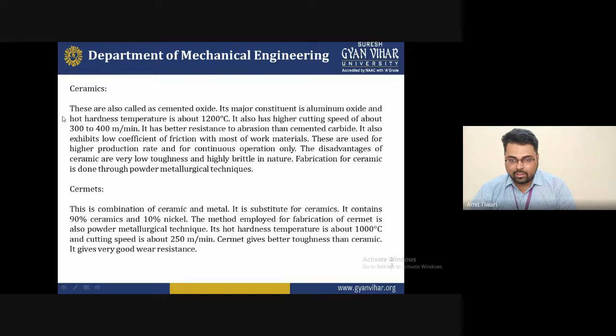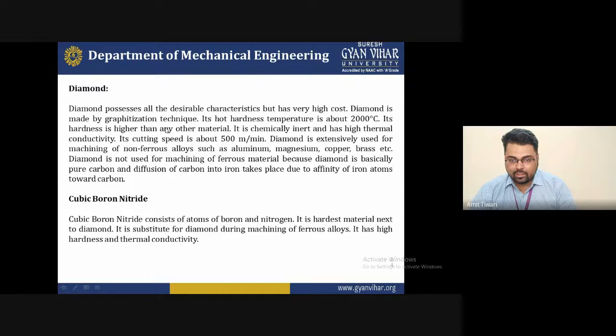So these are the cemented materials used for that particular specification, and they are shown in the figure and diagram slide. Diamond is the hardest material, and its hardness temperature is about 2000 degrees Celsius. It is the hardest material to cut any material. Any material you want to cut is much softer than the diamond. Diamond will be preferred for that cutting, and the diamond cutter is used to cut very hard materials. You can cut by the diamond. So these are some selection criteria of material for the tool.